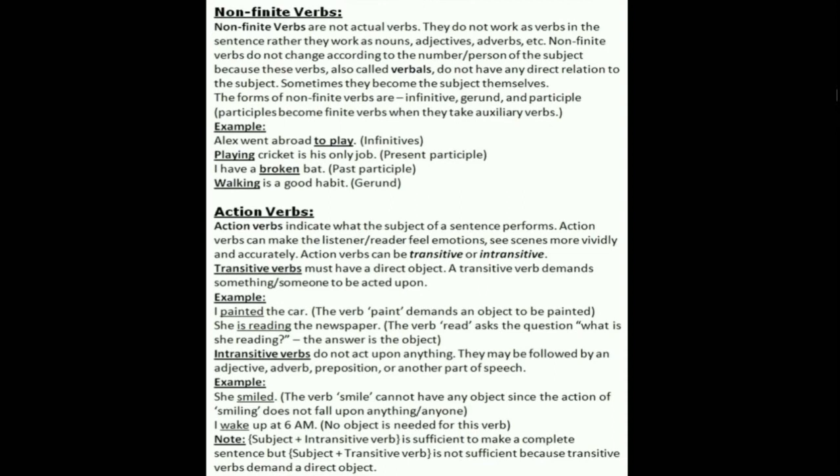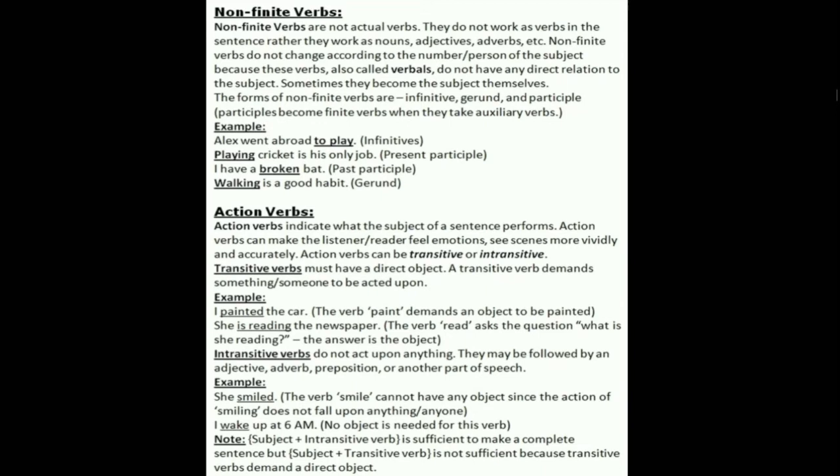Second one, non-finite verbs. They are actually not verbs. They do not work as verbs in the sentence, rather they work as nouns, adjectives, adverbs, etc. Non-finite verbs do not change according to the number and person of the subject, because these verbs, which are also called verbals, do not have any direct relation to the subject. Sometimes they become the subject themselves.